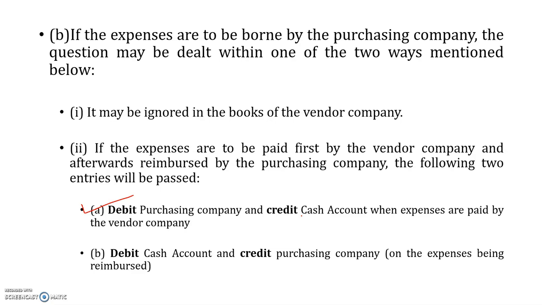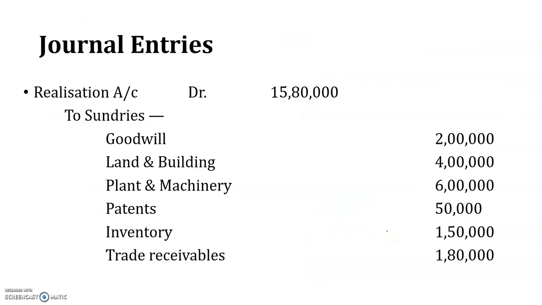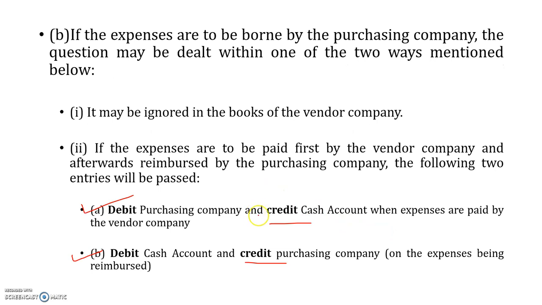And when the expenses are being reimbursed, then debit cash account because cash is coming in, and credit the purchasing company. So this is one journal entry which is to be passed when the expenses are paid by the transfer company and later on reimbursed. But in this numerical, you have one more important item because it has been mentioned that the expenses are to be reimbursed to the extent of rupees 10,000, but the actual expense was rupees 12,500. So this 2,500 will be transferred to the realization account.